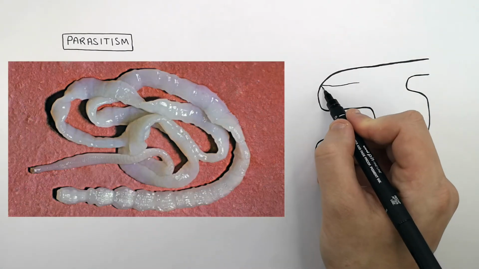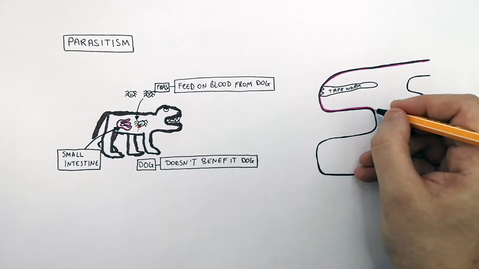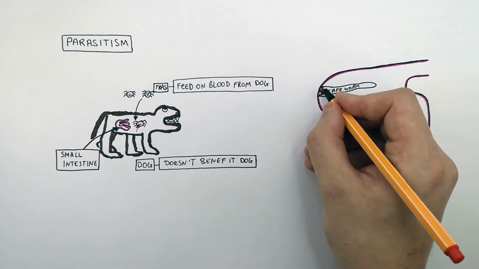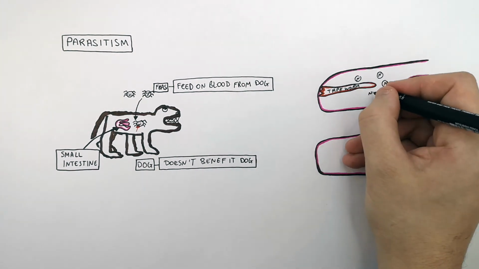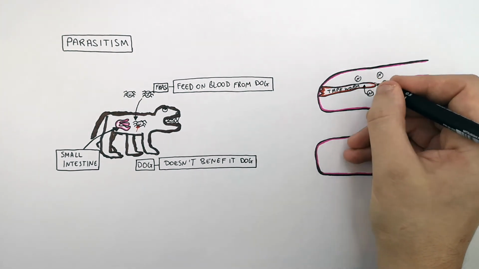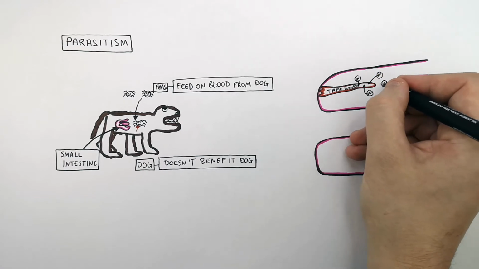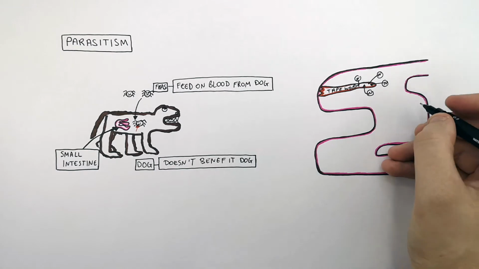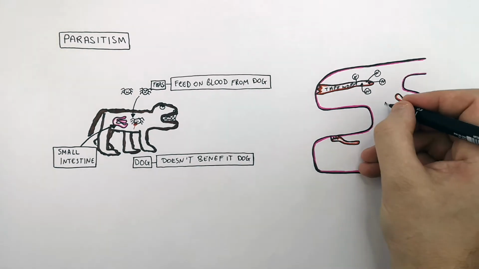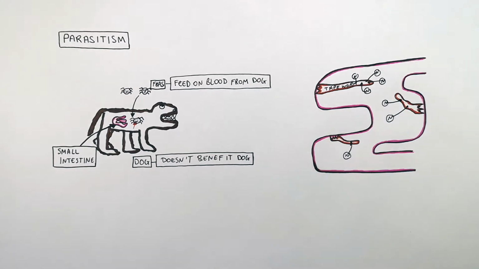And the dog has tapeworms living inside its small intestine. So these tapeworms, they attach themselves to the wall of the small intestine. So when the dog eats, the tapeworms are going to absorb the nutrients that pass through the small intestine of the dog. That means that the dog will not be able to absorb as many nutrients into its own bloodstream. So these tapeworms are going to prevent the dog from absorbing the nutrients into its bloodstream.